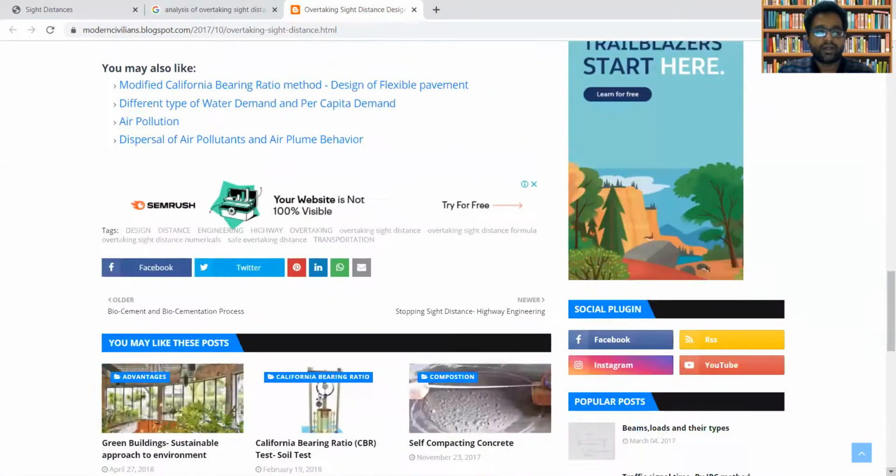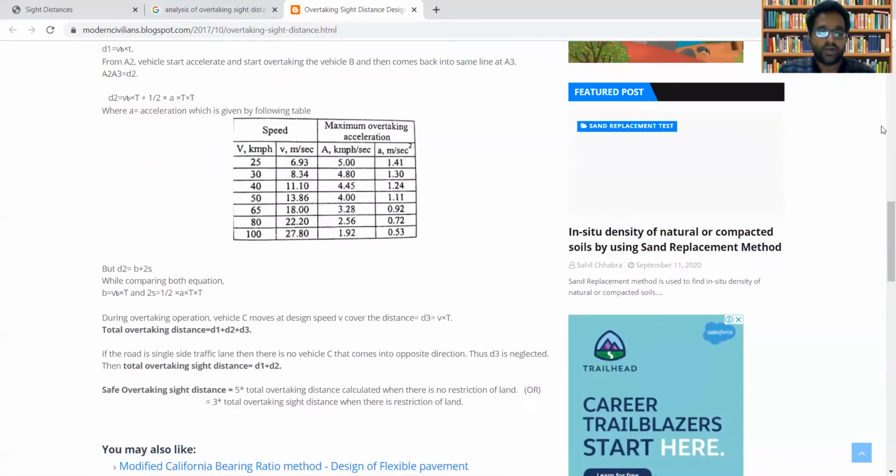Are you getting? So that is about the overtaking sight distance. Is it clear? This material will be uploaded, so you can refer to the text file also. There are some problems to be solved in this that we will be solving later.